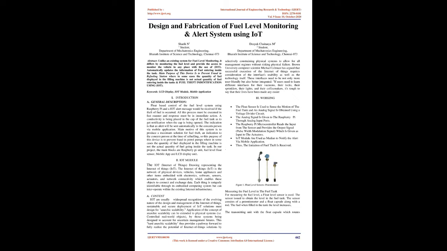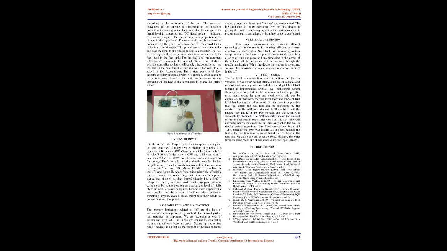selectively constraining physical systems to allow for all management regimes without risking physical failure. Brown University computer scientist Michael Littman has argued that successful execution of the Internet of Things requires consideration of the interface's usability as well as the technology itself. These interfaces need to be not only more user-friendly but also better integrated. If users need to learn different interfaces for their vacuums, their locks, their sprinklers, their lights, and their coffee makers, it's tough to say that their lives have been made any easier.